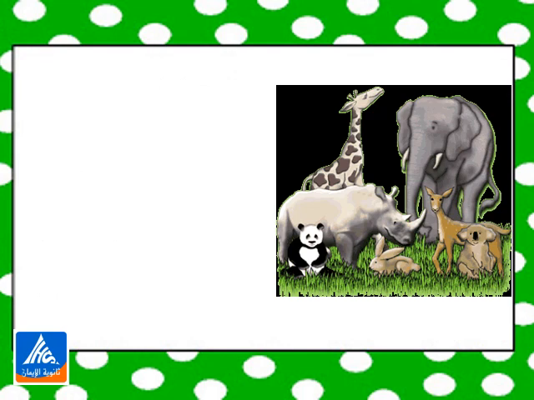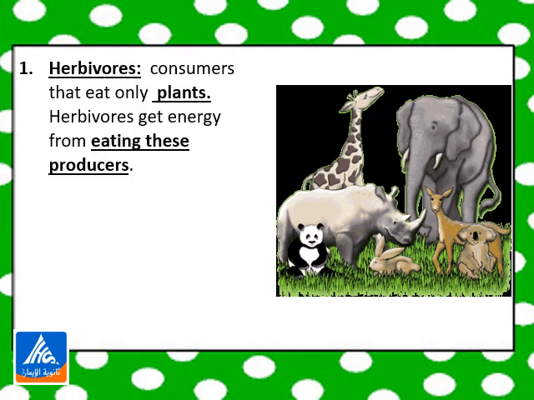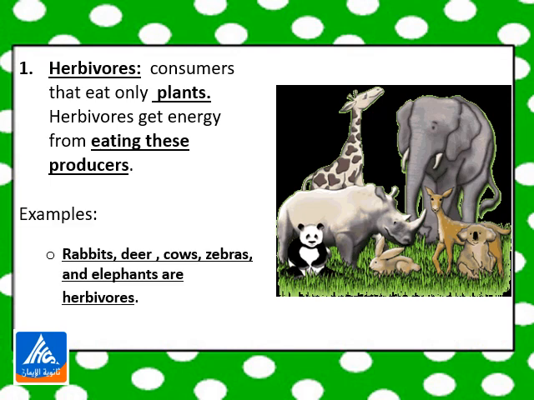The first group of consumers are the herbivores. Herbivores are the consumers that eat only plants. They get energy from eating these producers, which are plants. For example, rabbits, deer, cows, zebras, and elephants are herbivores. So, herbivores are consumers that eat only plants and they get energy from eating these producers, which are the plants, such as the rabbits, the deer, the cows, zebras, and elephants.